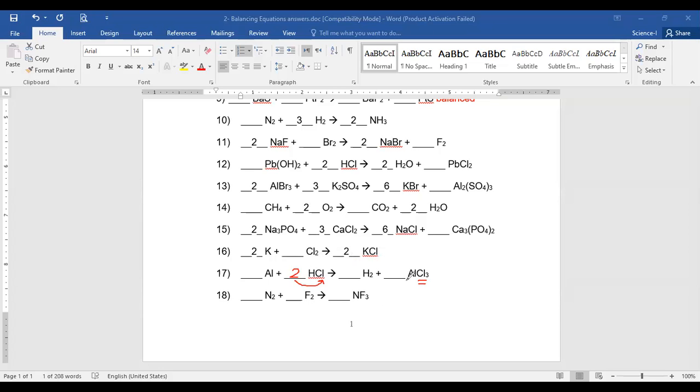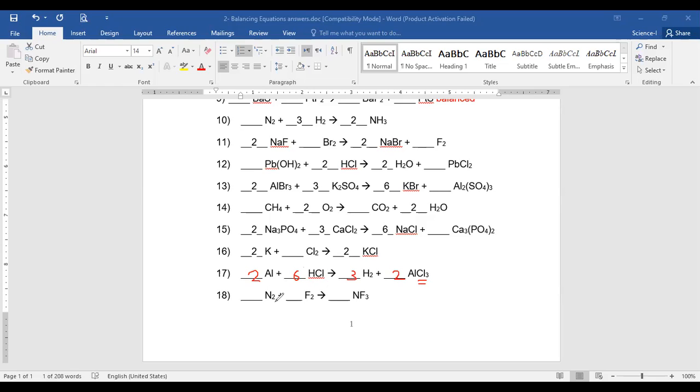If here we have 3, what is the number that I multiply by 3 to equal 6? 2. So I'm going to write here 2. Then I'm going to erase this one because now it no longer works. So now we have 6 chlorine. How many should we put here? 6. Okay, so like this, how many hydrogen do we have? Also 6. So how many should we put here? 3. And like this, how many aluminum do we have? 2. So we're supposed to put here 2. Is it clear? Yes.